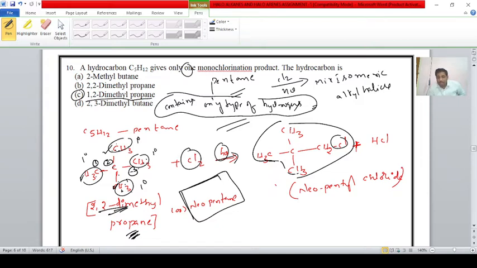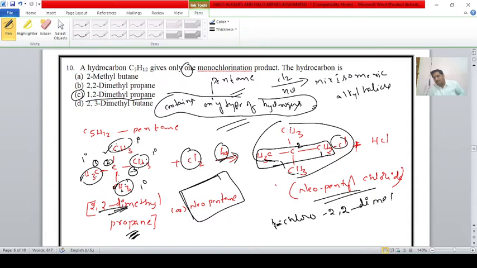It reacts with chlorine in the presence of sunlight and can form neopentyl chloride, or 1 chloro 2,2 dimethyl propane. That is another IUPAC name, commercially known as neopentyl chloride.